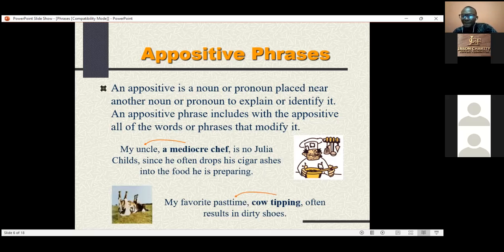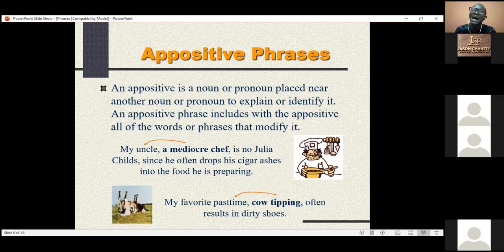My favorite pastime. Now, the implication is this. You can use any of this and omit the other, and the sentence will still stand. For instance, you can say, my favorite pastime often results in dirty what? Shoes. And you can leave out my favorite pastime and say, cow tipping often results in what? Dirty shoes.